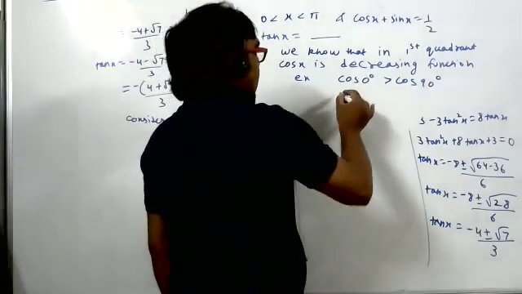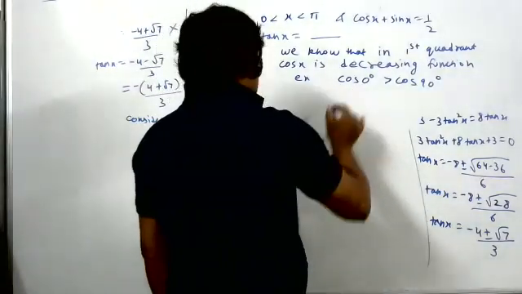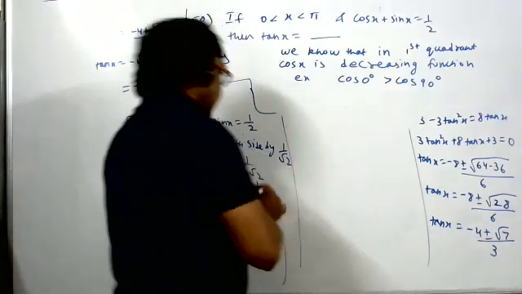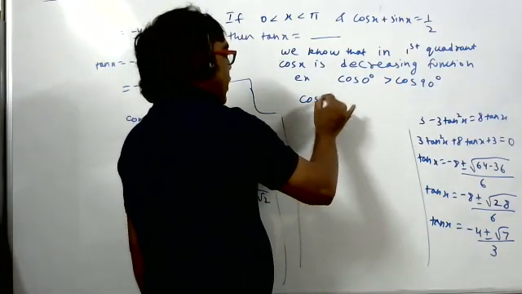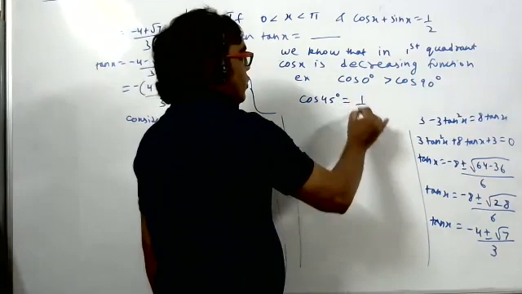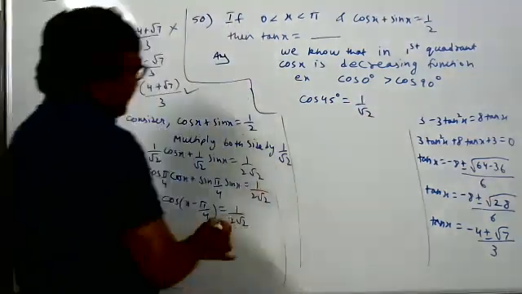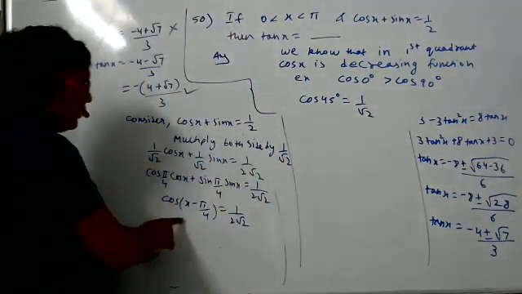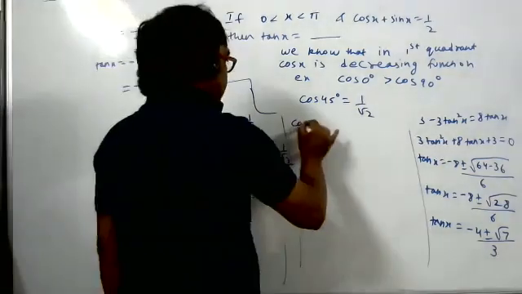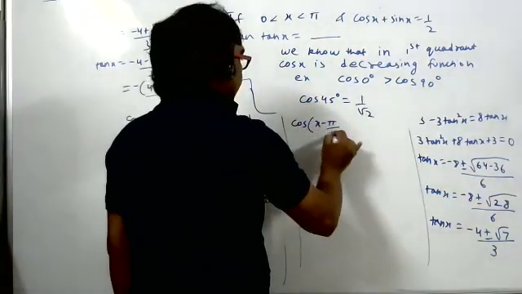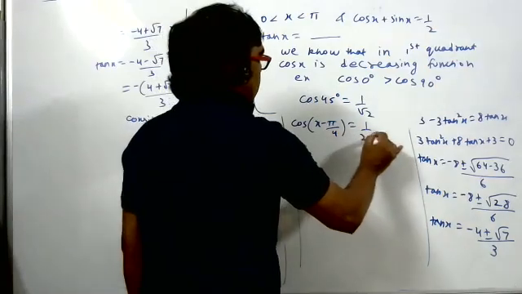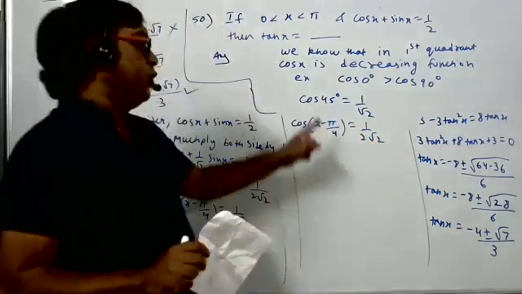Same way, cos 45 degree is 1 by root 2, we know. And this is one angle. Cos of x minus pi by 4 is equal to 1 by 2 root 2. Two answers we got, see students.